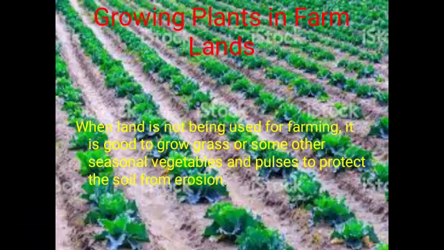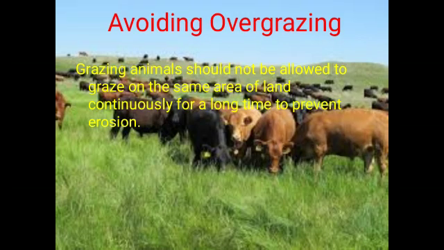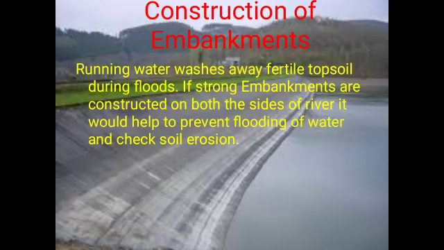Next is avoiding overgrazing. What is overgrazing? We had discussed it earlier also. When grazing animals are made to graze on the same area of land again and again, this is known as overgrazing. It should be avoided. We should take care that grazing animals are not allowed to graze on the same area of land continuously for a long time. It helps in preventing erosion.